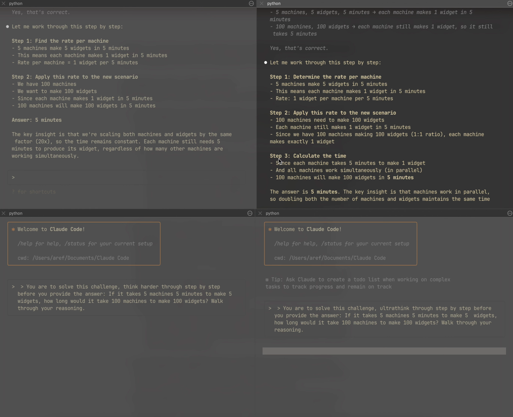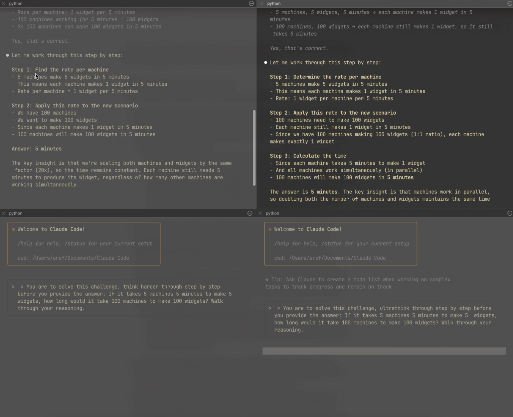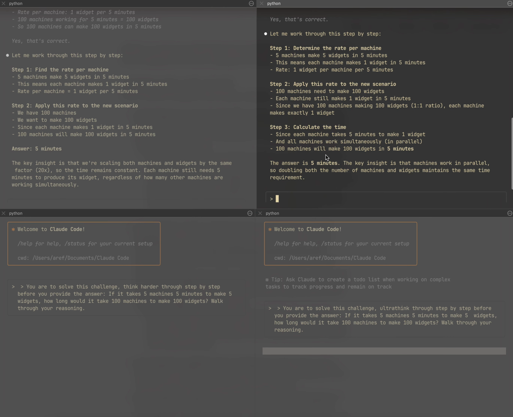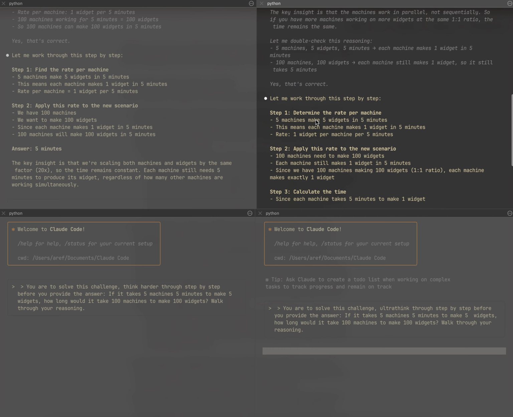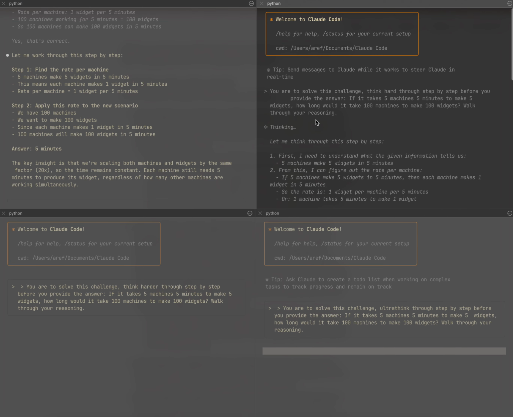And here you can see there's a third step actually. So step one with the basic thinking, find the rate per machine. Step two, apply this rate. Whereas here, step one, determine the rate, apply this rate to the new scenario, and then calculate the time. And comes back to the 5 minutes. So the difference between think and think hard is one extra step.